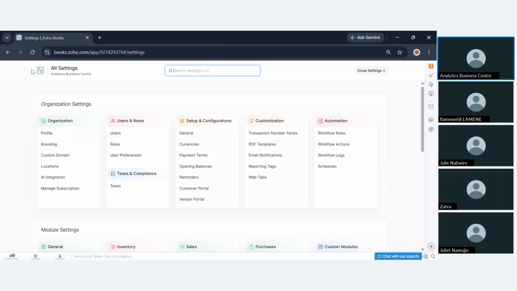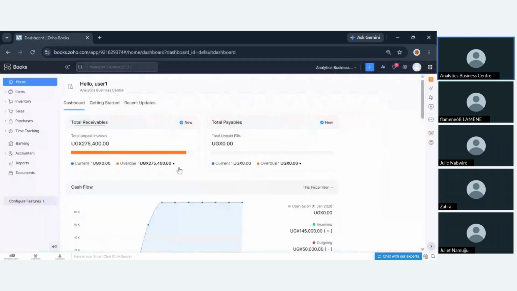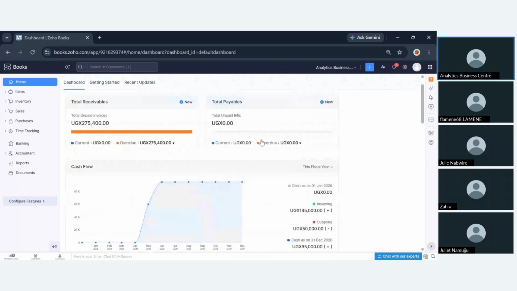So you see all these modules that we have seen on our dashboard. When you invite a user in the system, you can restrict them from viewing this information, or this information, or this specific information. So you can grant and limit access.